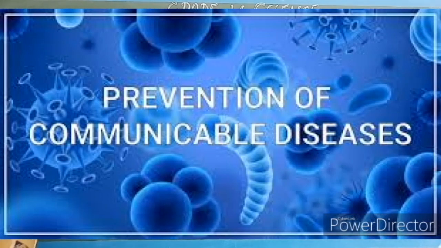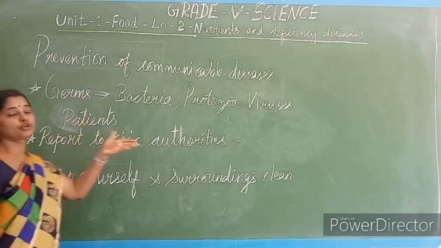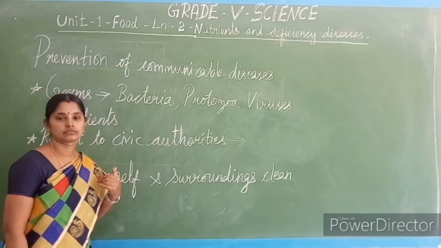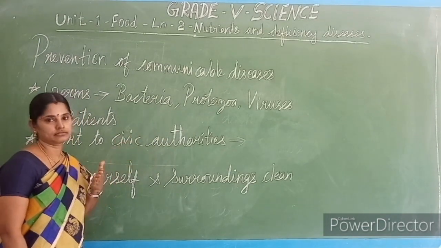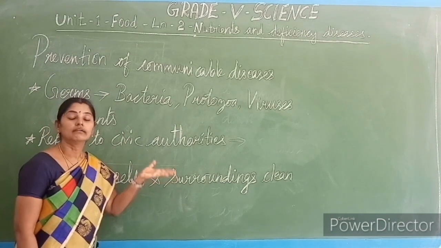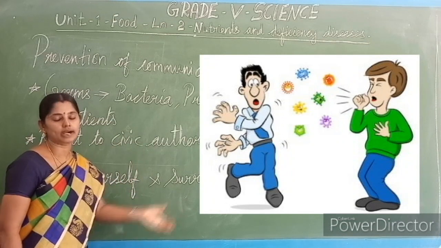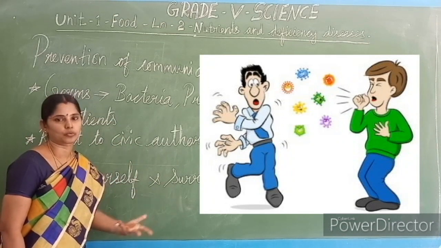So children, now we are going to see about prevention of communicable diseases. What is prevention? In the previous video we saw what communicable diseases are, how they spread from one person to another person, the means of transport, all those things.